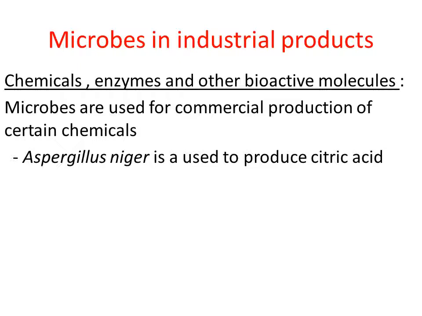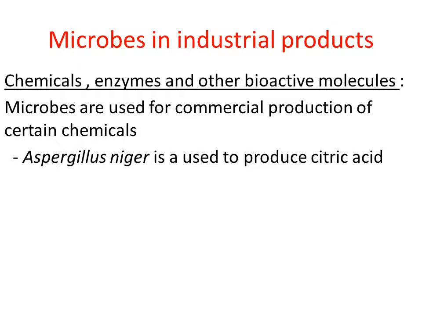Because of this, this chemical is produced in the industries by using one of the microorganisms called Aspergillus niger. Aspergillus niger is a fungus. This fungus is used in the industries to produce citric acid on a large scale.